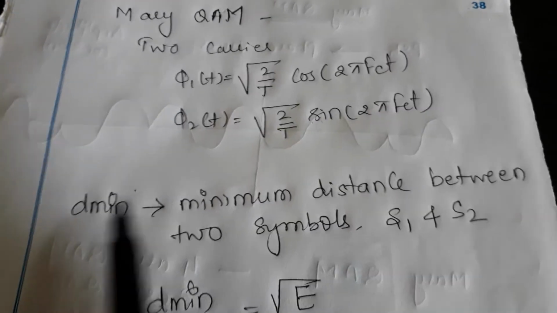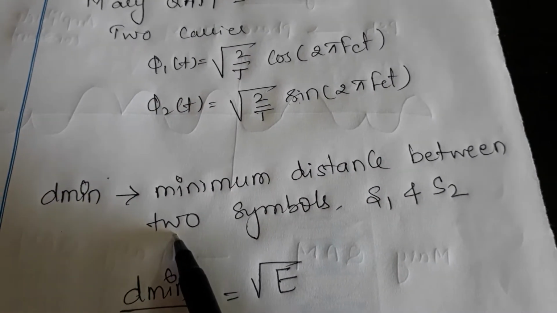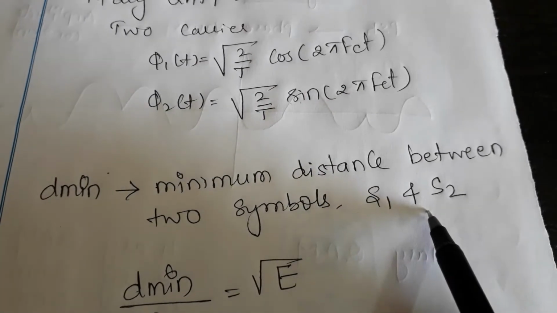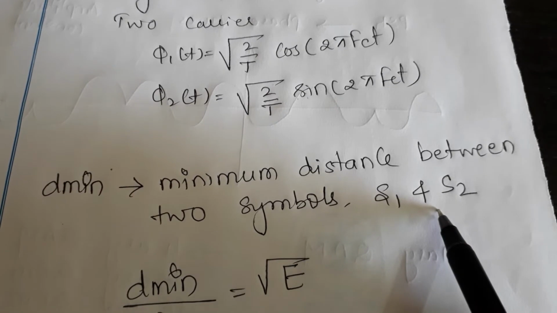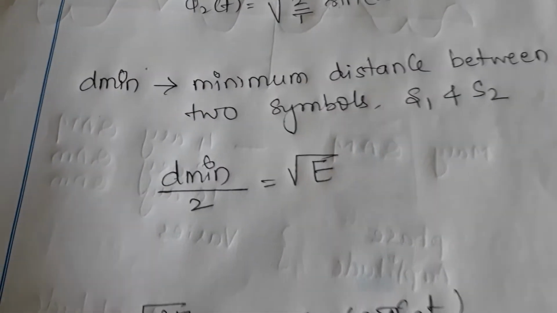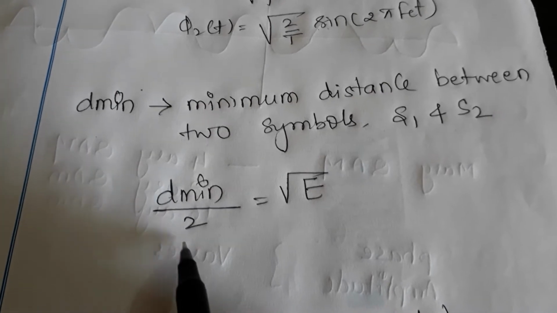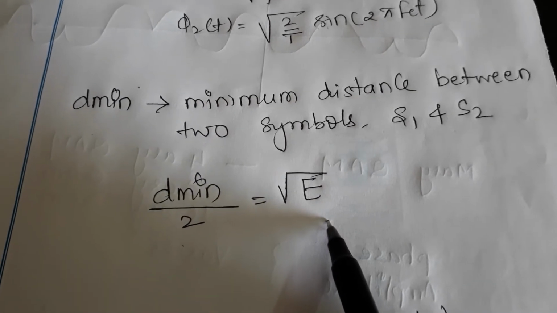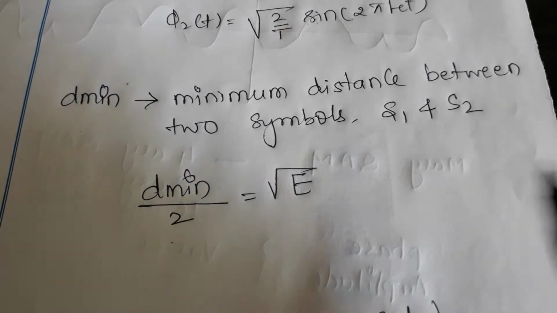What is D minimum? It is the minimum distance between any two symbols S1 and S2 in the signal constellation diagram. D minimum by 2 is root E, where E is the energy of the wave.